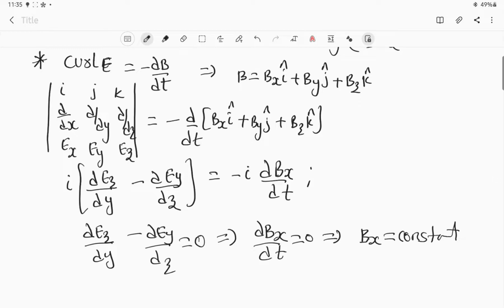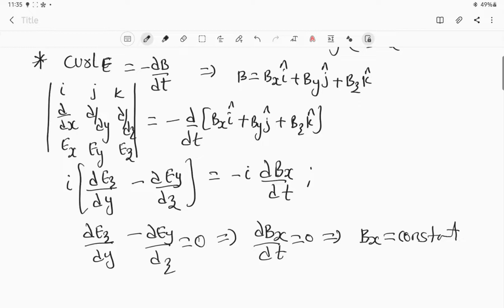Now you can just see that for each and everything you are getting the same result, right? So what we are actually dealing with is the uniform plane wave, and for a uniform plane wave we got this particular value.